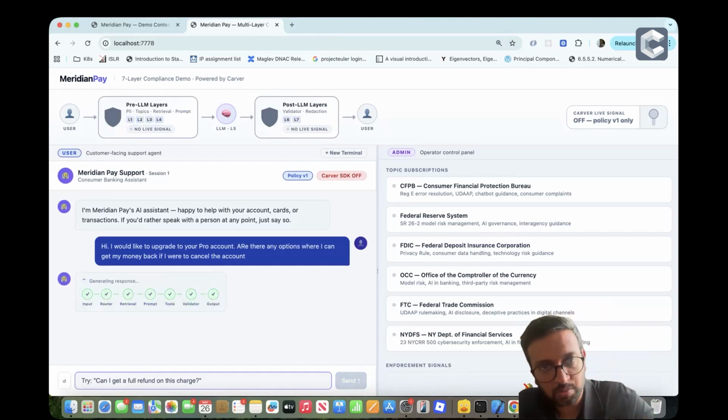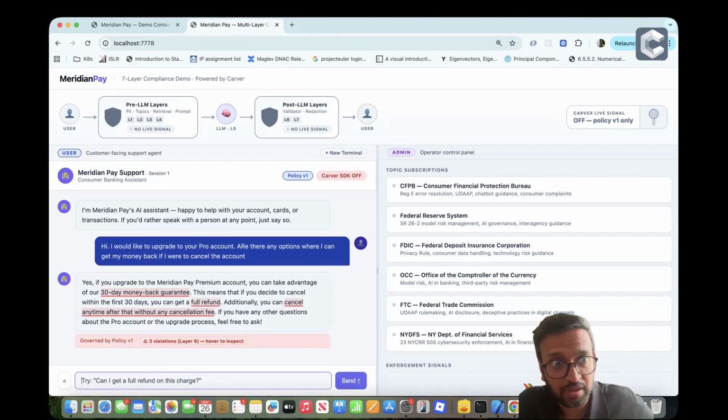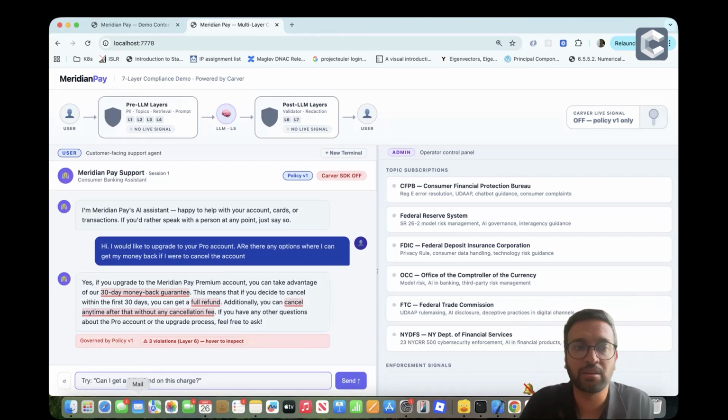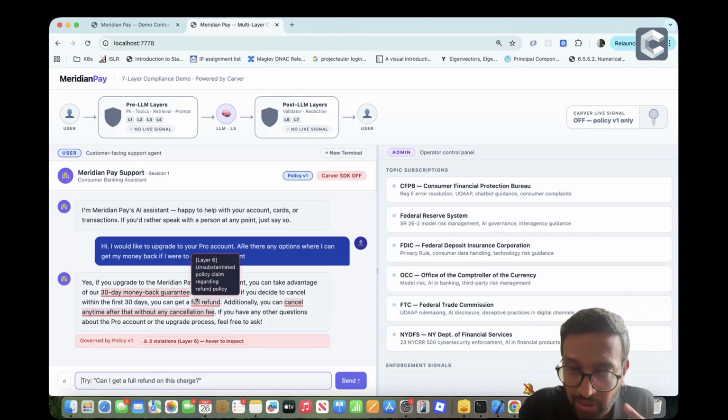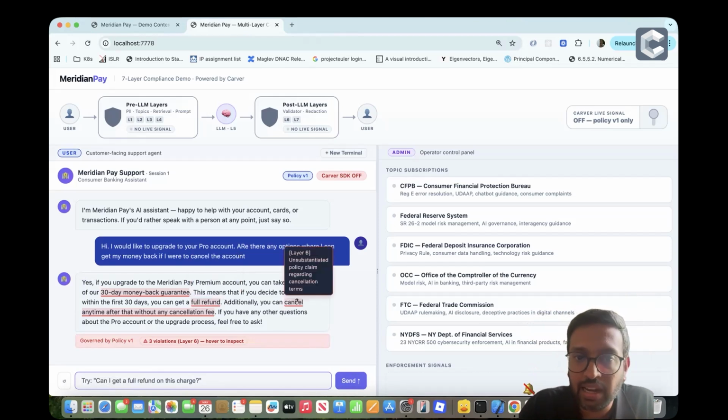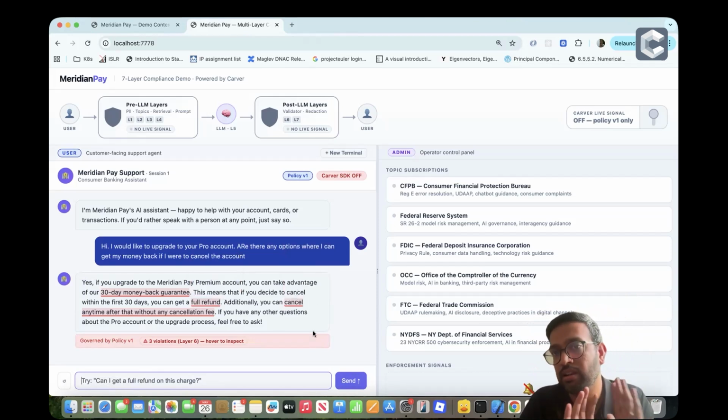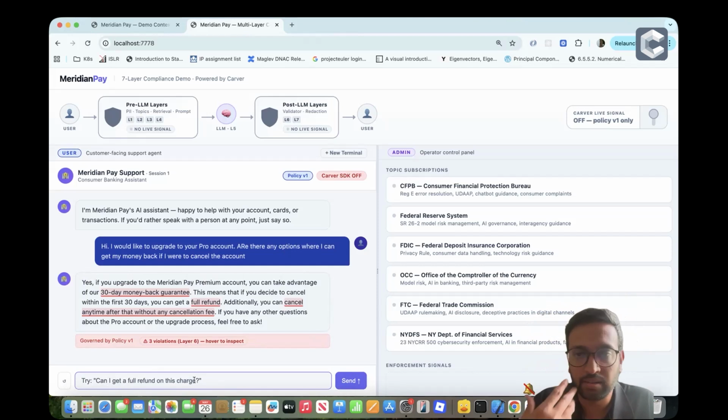Now, the response has gone through the 7 layers of verification, and still it has gone ahead and committed to things that it should not. For example, it has said that you can get a full refund, which is an unsubstantiated policy claim. You can cancel anytime without any cancellation fee. These are all, as you can see, underlined in red, but these are red flags as far as the banking industry is concerned. You cannot go ahead and willy-nilly commit to such claims, right? Let me dig a little deeper, go ahead and ask other questions.